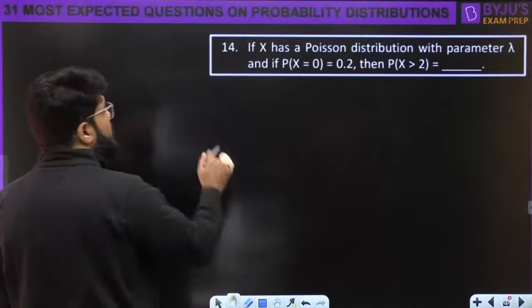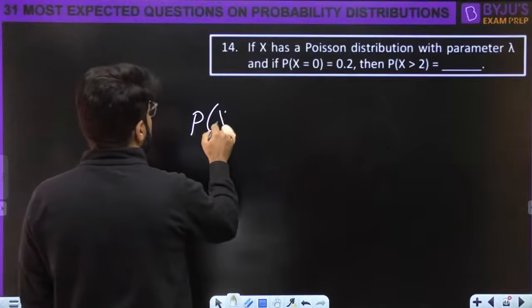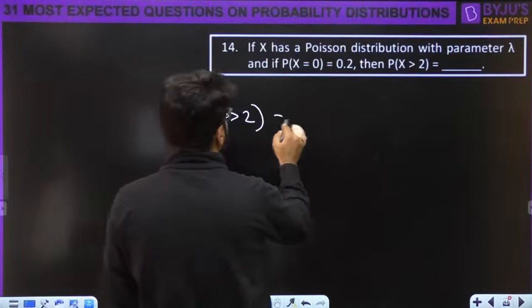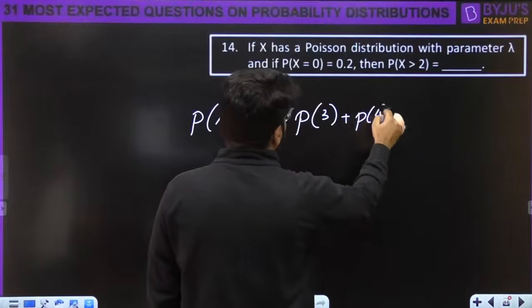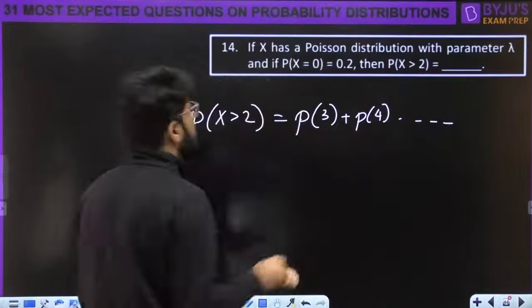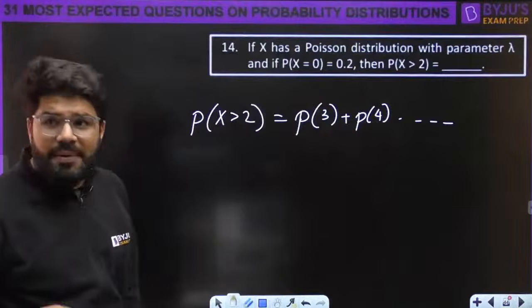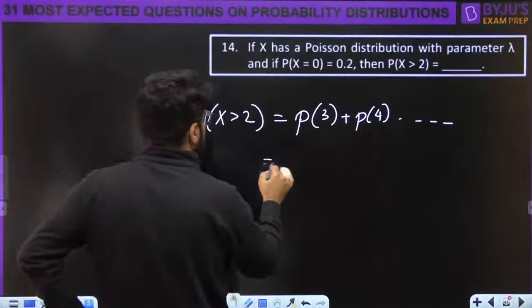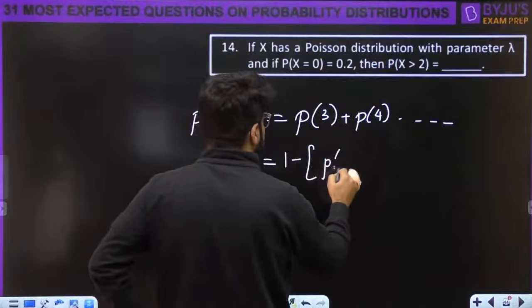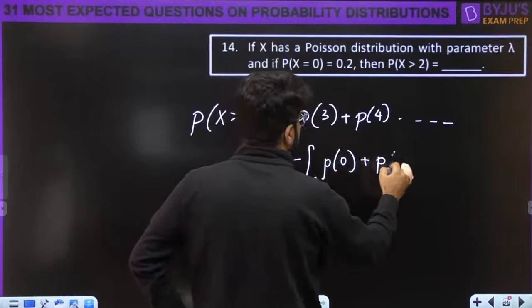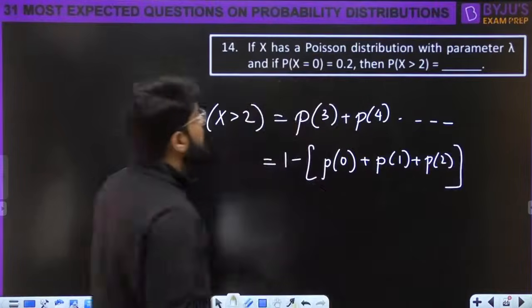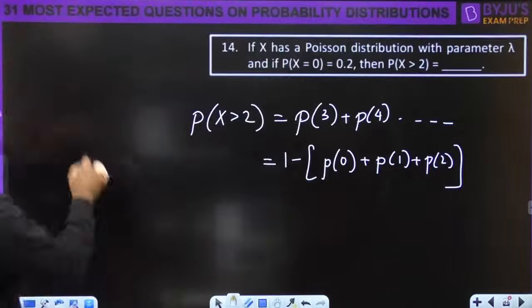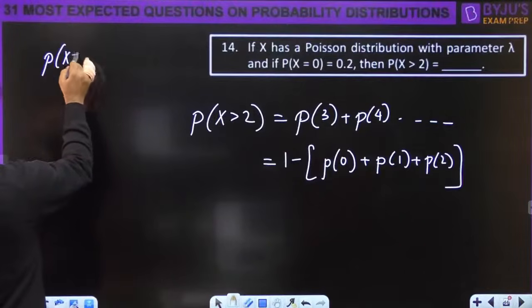First of all, the probability that x is greater than 2 means x should be 3 or x should be 4 or so on. The upper limit is also not mentioned, the value of n is not mentioned. But rather than that, what you can do is take it as 1 minus (P0 plus P1 plus P2). This will be simple. Now out of this, what is given to you? P0 is given to you.